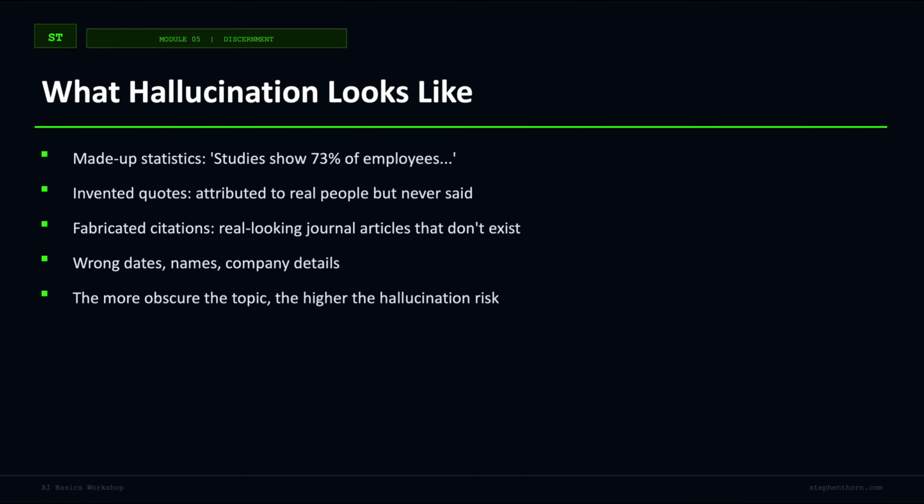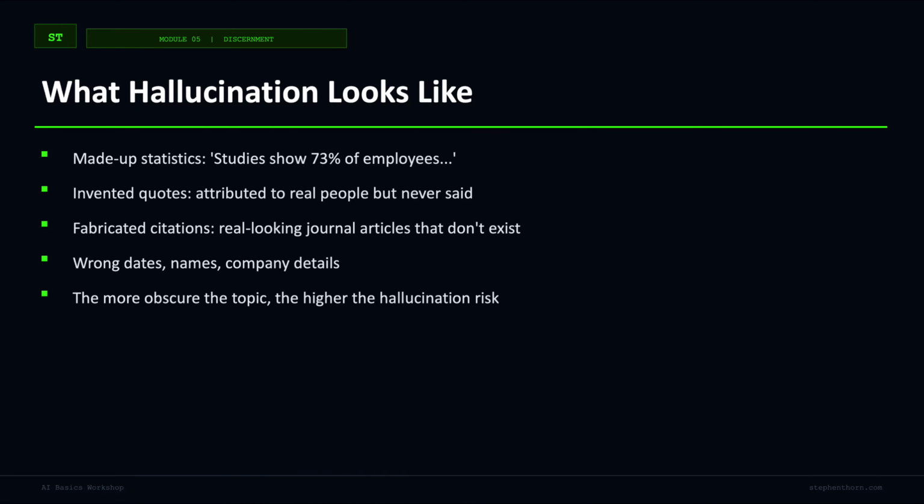Let's make hallucinations concrete. A hallucination is when AI generates information that sounds plausible but is flat out false. Common examples include made-up statistics. Studies show 73% of employees, that number might be completely invented. Quotes: something attributed to a real person who never actually said it. Fabricated citations: a journal article that looks real, with author, year, volume, page numbers, but doesn't exist. Wrong details: incorrect dates, names, titles, policies, company facts, or legal references.